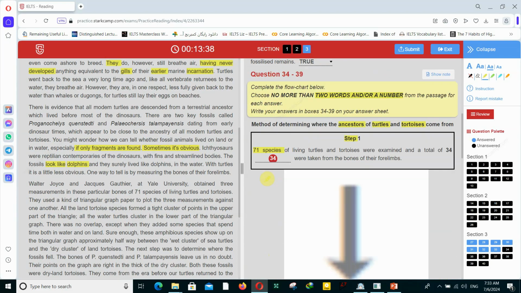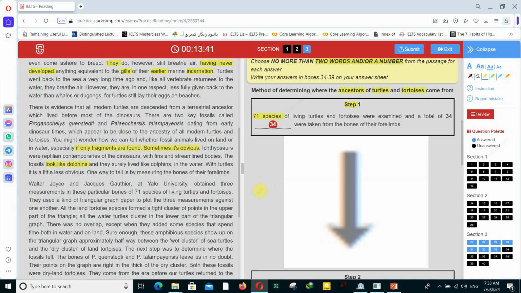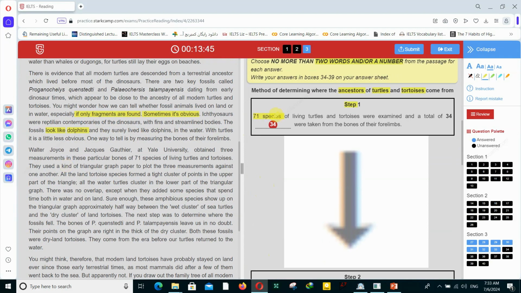Now, next questions. And here the clue word is 71 species. So we are at the right time, at the right place actually. Here it says 71 species of living turtles and tortoises were examined, and a total of what were taken? You see, were taken.